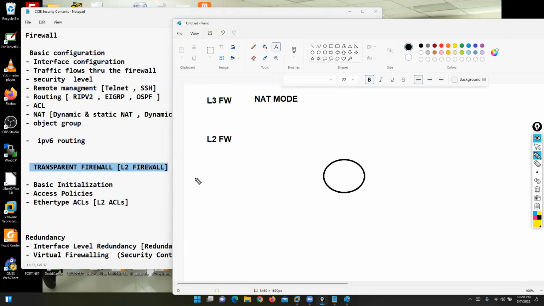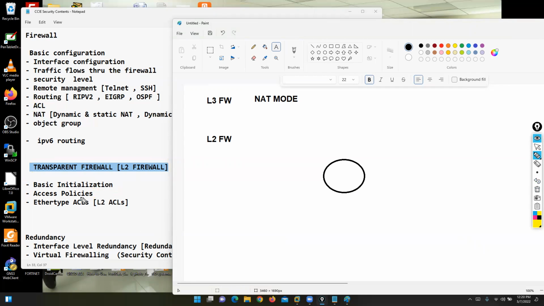We have a dedicated session on layer 2 firewall. We can discuss the basic initialization and basic concepts: what is a layer 2 firewall, what is the difference between layer 3 and layer 2, and how to work with a layer 2 firewall. Then what is the default access policy available on a layer 2 firewall, and if you want to configure an access policy later as per your requirement, yes, you can. I'm talking about ACL, so you can configure an access policy, or ACL rule.